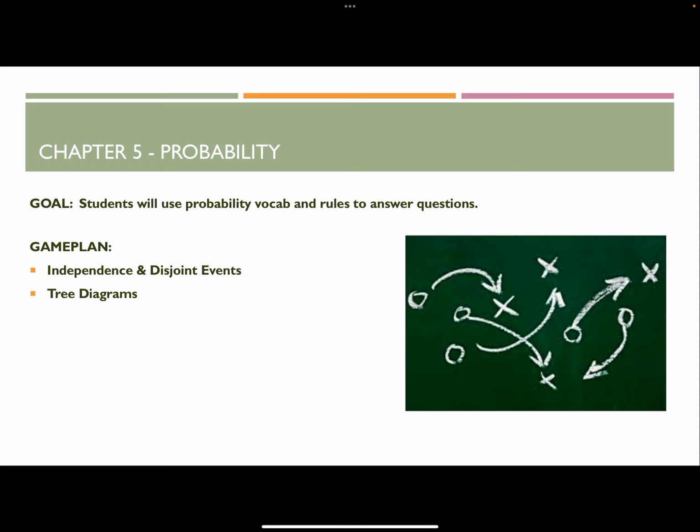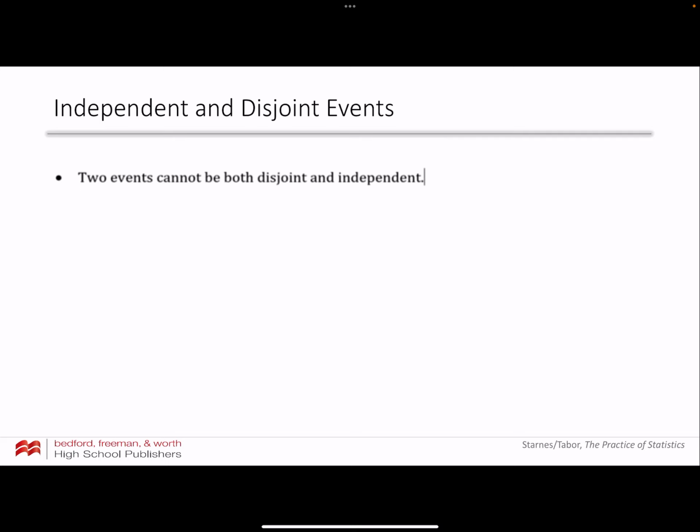Okay, hello, welcome. We are going to talk today about some probability. Specifically, we're going to talk about independence versus disjoint events and the relationship between those two words. And then we're going to look at some tree diagrams, and we're going to use some tree diagrams to help us answer some probability questions.